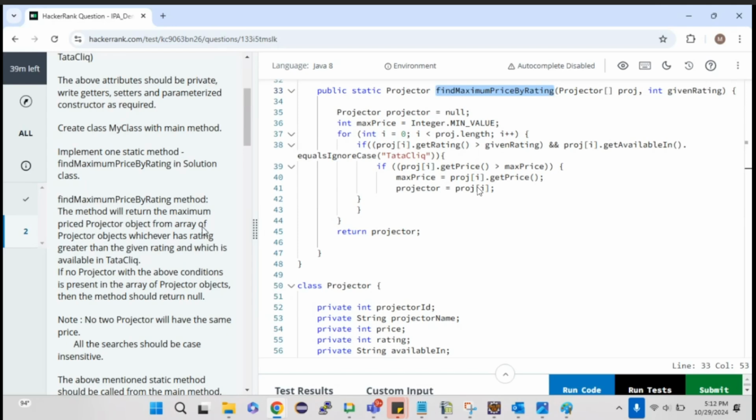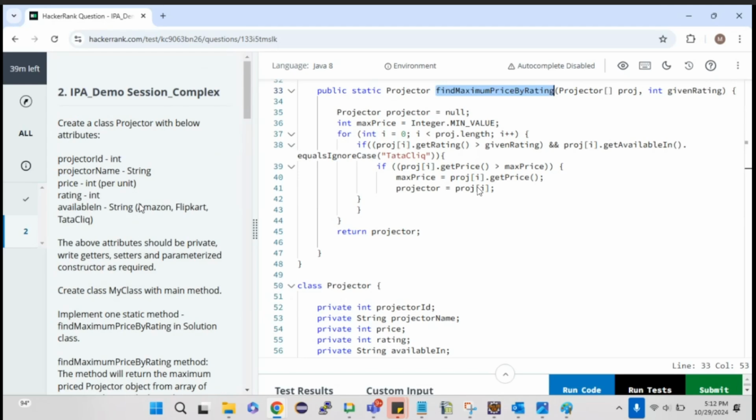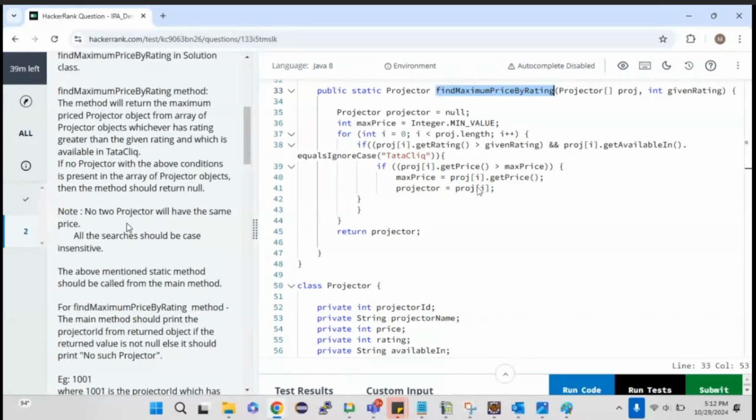Whatever rating we are passing, the object rating should be greater than the given rating. That is one condition. Second, it should be available in Tata Click, because as I mentioned, it is available in 3 different online platforms: Amazon, Flipkart, and Tata Click. In the question they have asked for the one available in Tata Click. We need to get the rating and compare it with the input parameter rating they have passed. Second, the available-in value should be Tata Click.